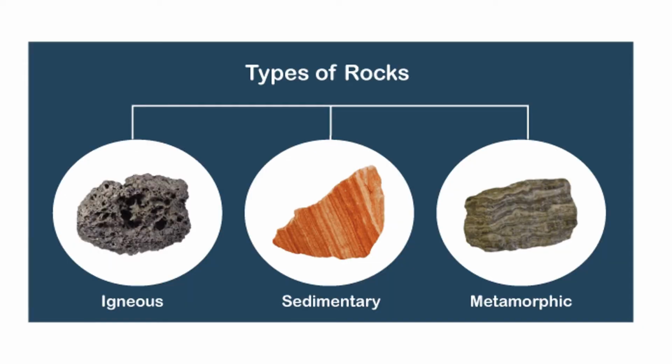Now let us talk about the different types of rock. Majorly, rocks are categorized into three categories. Igneous rocks, which are also known as primary rock, because that is the first type of rock that was formed on the earth's surface or under the earth's surface. Sedimentary rock, which is known as secondary rock, is formed with the help of deposition of sediments. We'll talk about that in a minute. And the third type is metamorphic rock, which is formed by conversion from one type of rock to metamorphic type.